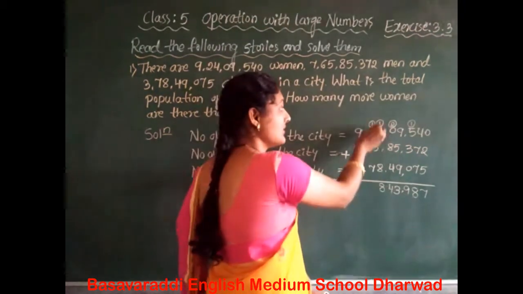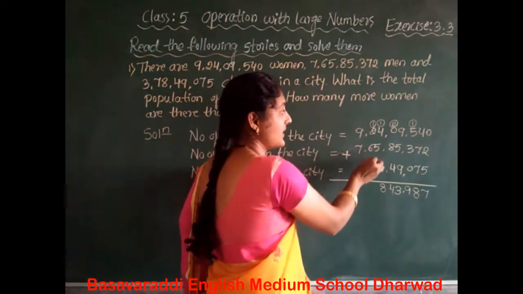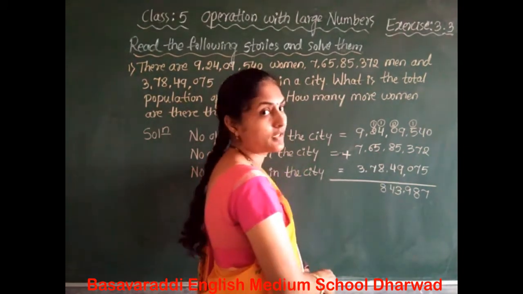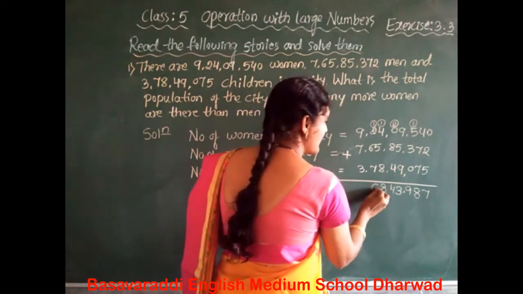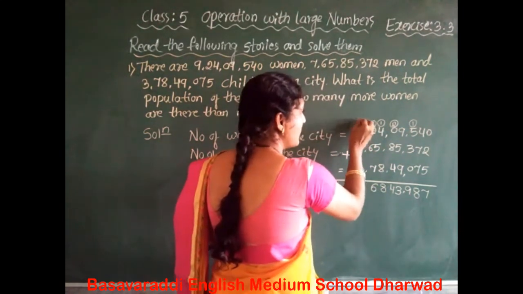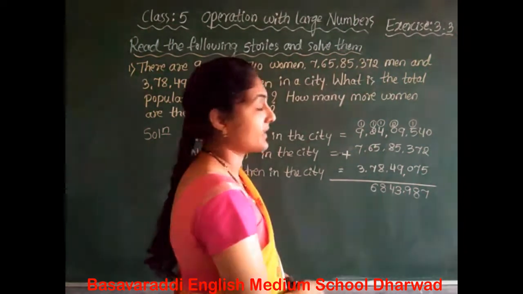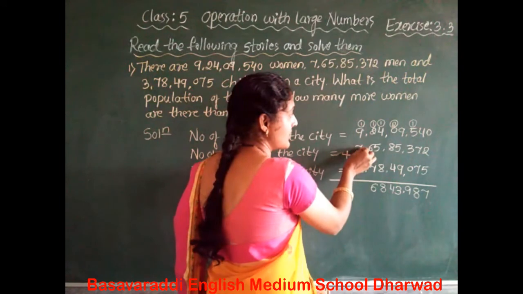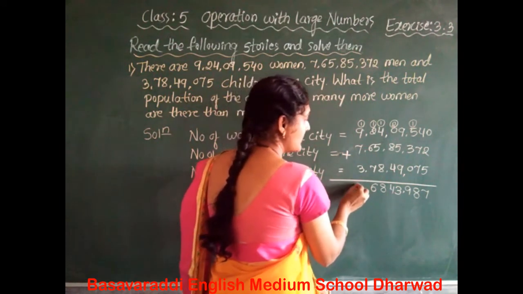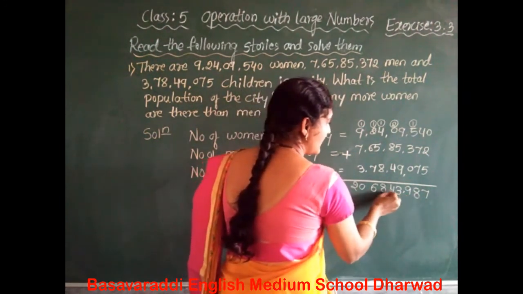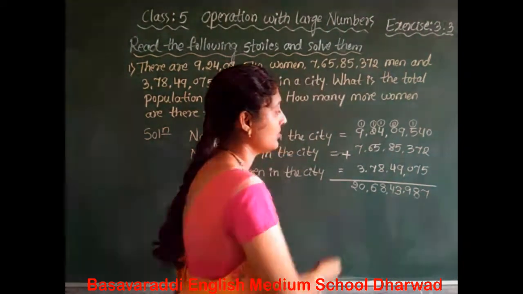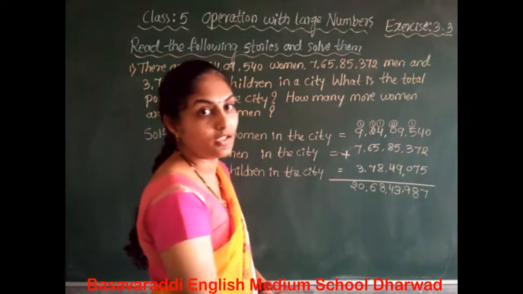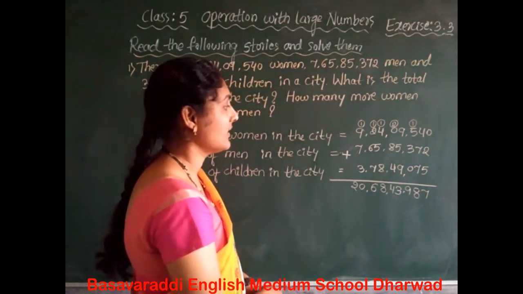1 plus 2 is 3. 3 plus 6 is 9. 9 plus 7 is 16. So write 6 in the 10 lakhs place. 1 carry over to the crore place. 1 plus 9 is 10. 10 plus 7 is 17. 17 plus 3 is 20. Yes, read the number now. The 20 crore 68 lakh 43,987. This much is the population in the city.